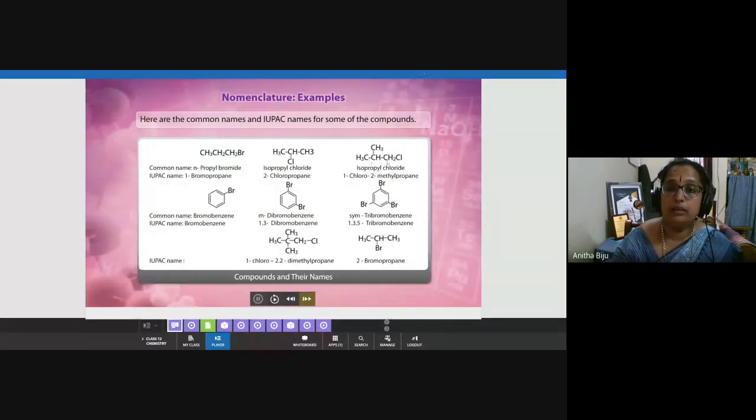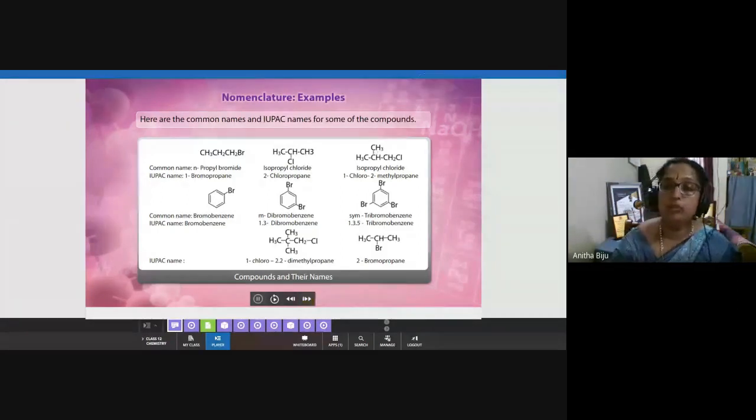In this example, you can see that other than the halogen atom, one more substituent is there, because we can select this as the parent chain: 1, 2, 3. A three carbon containing hydrocarbon, so it is propane. And this is considered a substituent, and the name of the substituent is methyl.